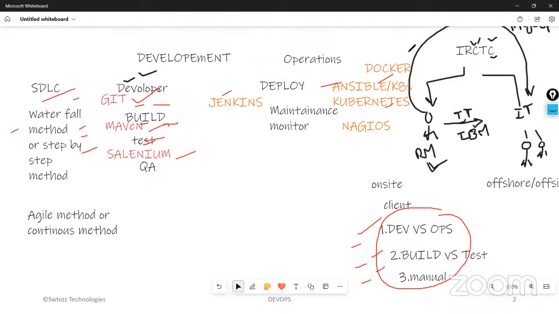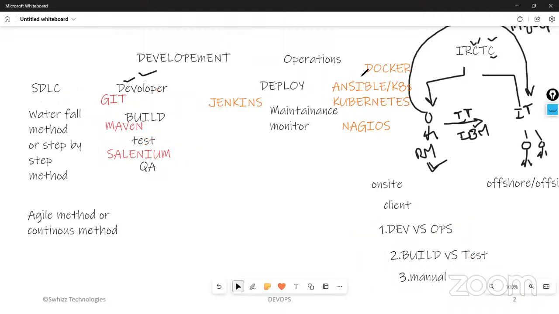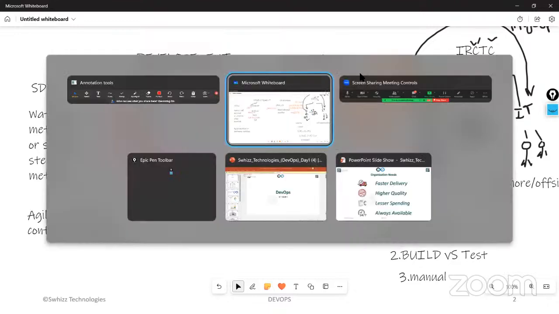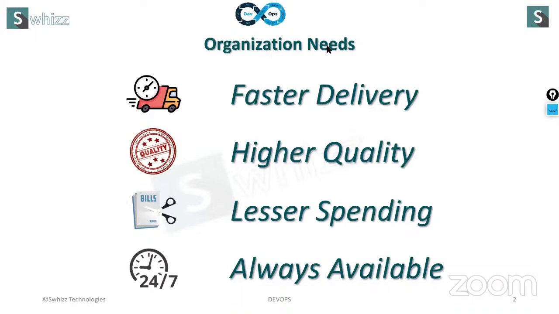All the problems we are going to resolve in an agile methodology. Let me show you my slides, then you will have some idea. Faster delivery, higher quality, lesser spending, always available. These we have already explained.